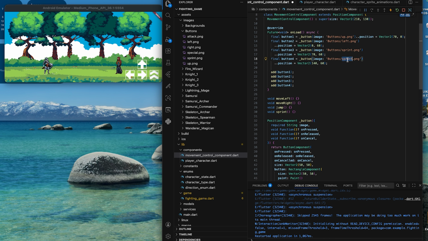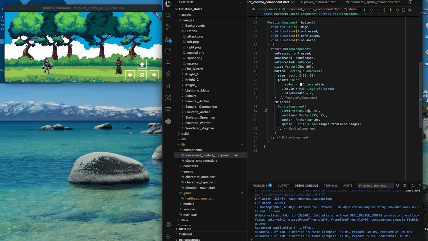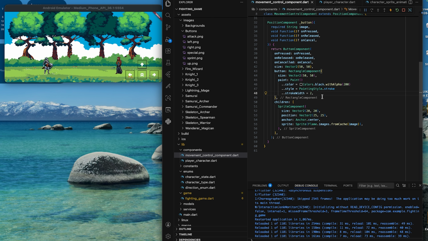Let me just rearrange the buttons and then resize the sprites. The white color is getting lost in the background, so let's use some black borders and a transparent dark background.